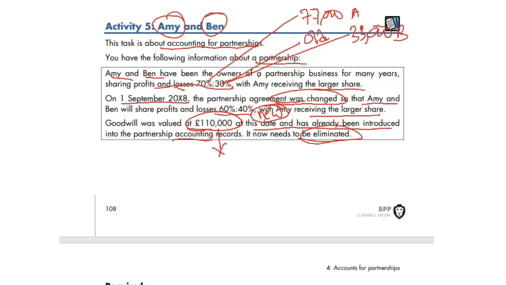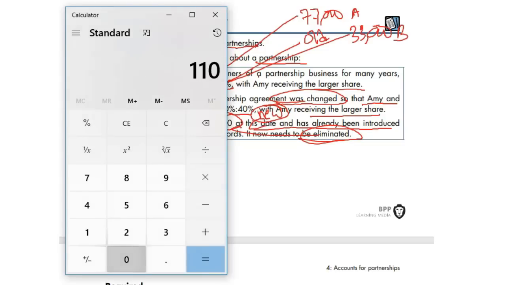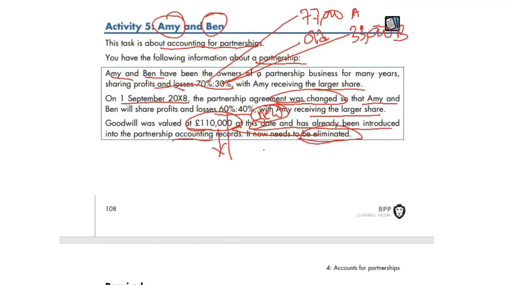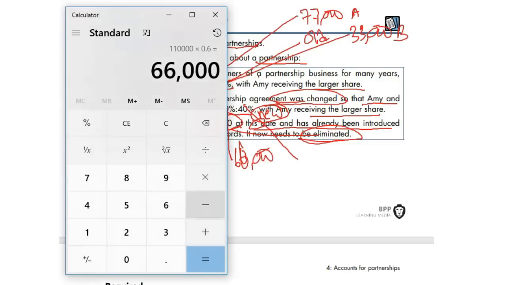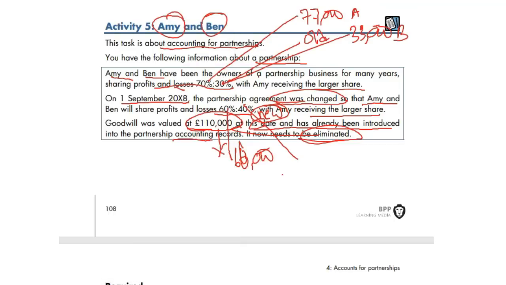And then with the new ratio, we're going to do goodwill eliminated, 60-40%. Let's take on the screen 110,000 times 60%, 66,000, and 40% would be the difference, 44,000.